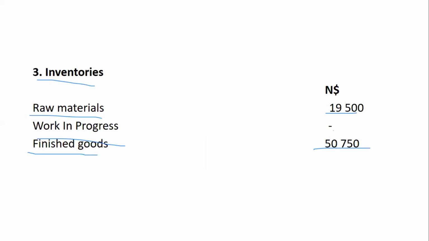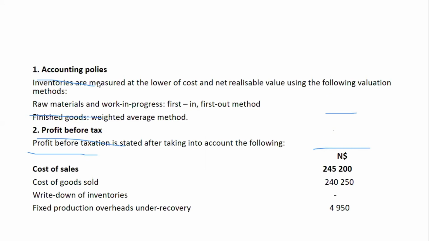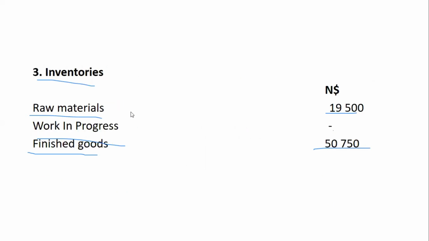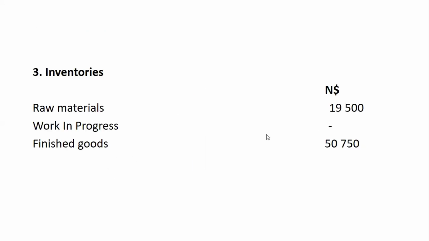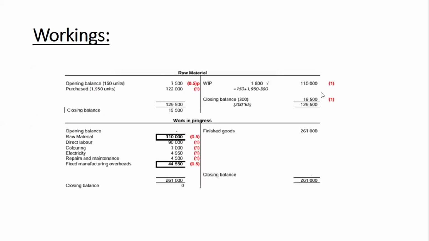So if you look at this question, this is what we were actually asked. These notes, that is what we were asked. Sometimes you can only be asked the inventory notes, but the foremost thing is that you must first start with your workings. Okay. In order for us to get this amount, we needed these workings.